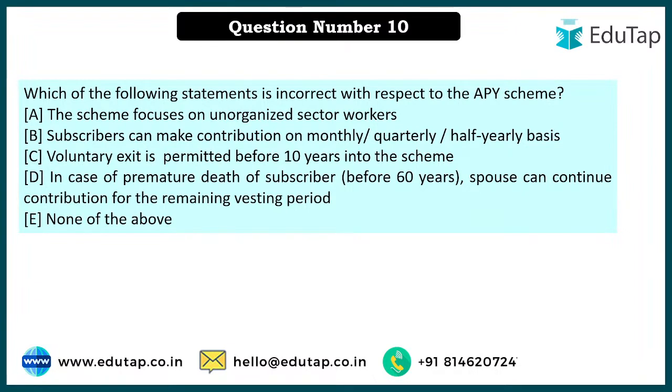I would say this question might seem repetitive, but I'll say just read it again. I'll say all the options, read it again, and yes, here Swati is right. 18 to 40 years is basically the entrance eligibility criteria. Yudhishthira, 10 years mandatory, right? Are you confusing it with NPS, National Pension System, where 10 years is mandatory for the premature exit?